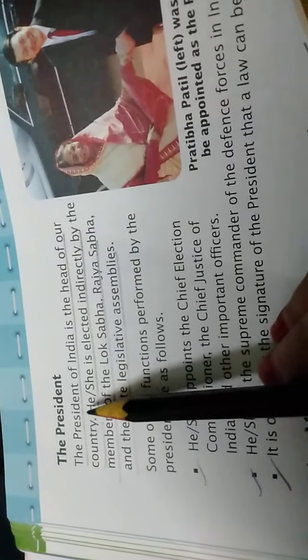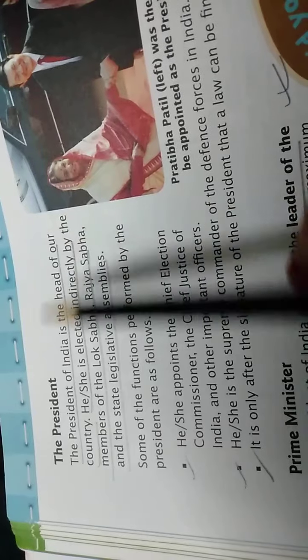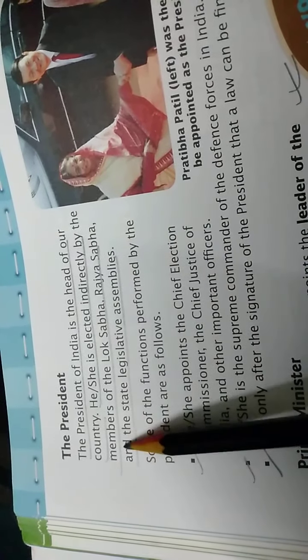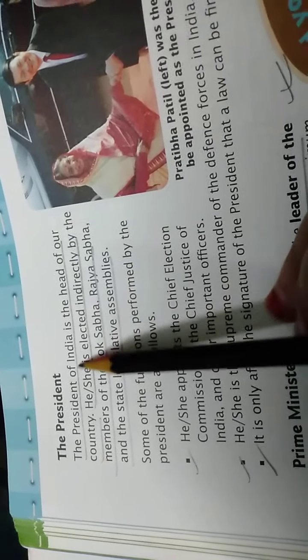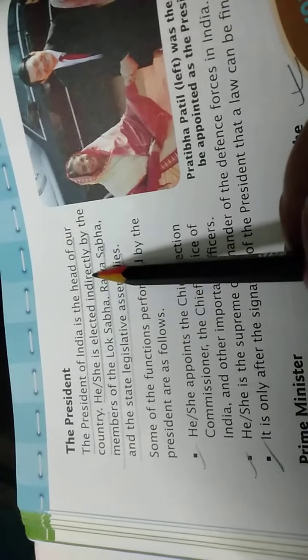The president. The president of India is the head of our country. So who is the head of our country? The president. He or she is elected indirectly by the members of the Lok Sabha. So how is the president of India elected? He or she is elected indirectly.